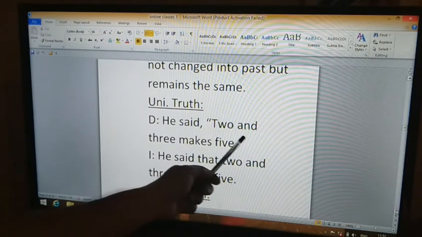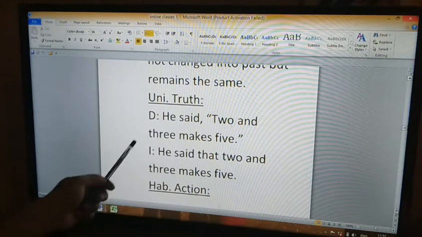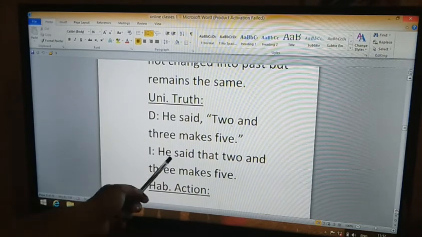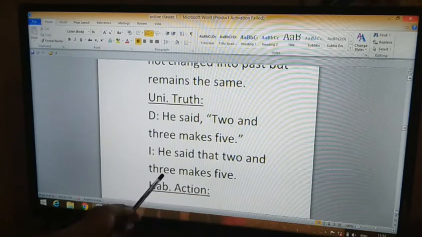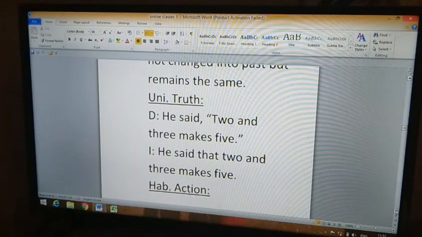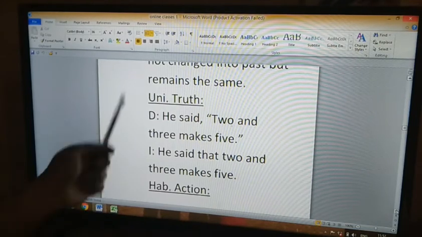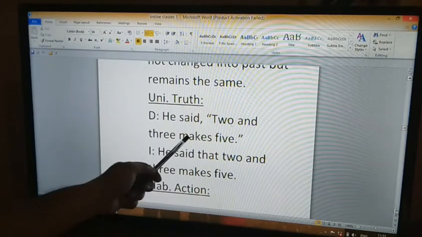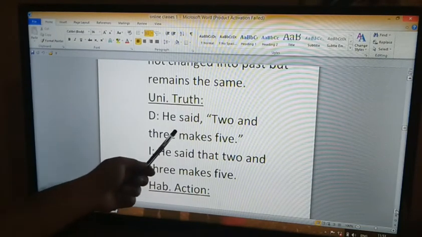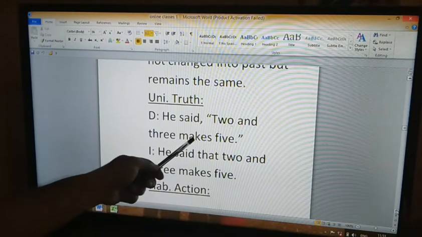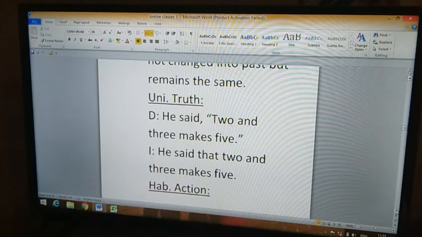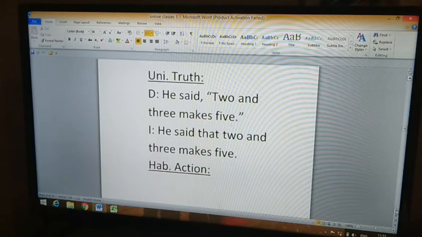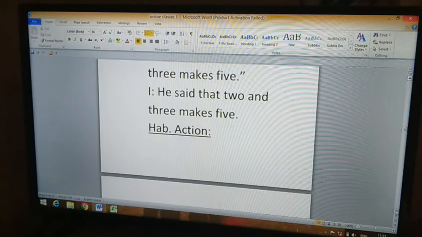In indirect speech we see: he said that 2 and 3 makes 5. We are not going to change it into "made." Why didn't we change makes, a simple present, into simple past? Because it is a universal truth. Universal truths are not changed.